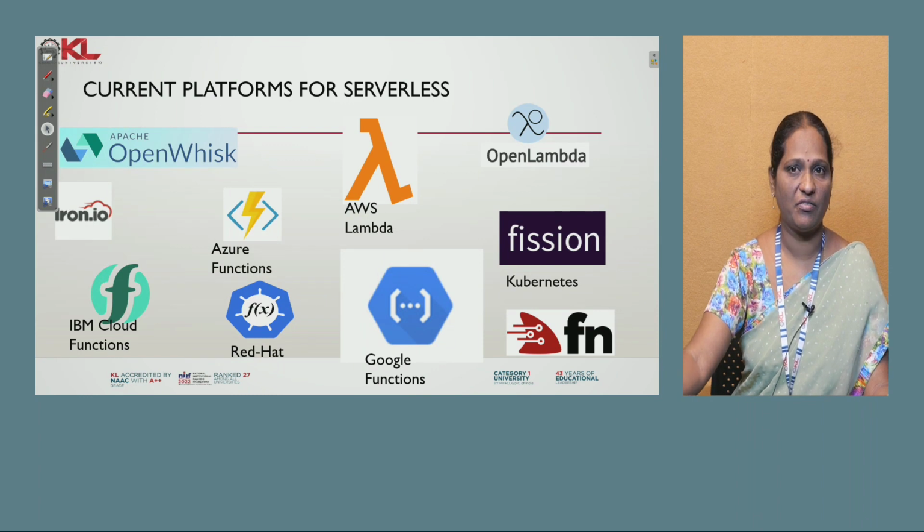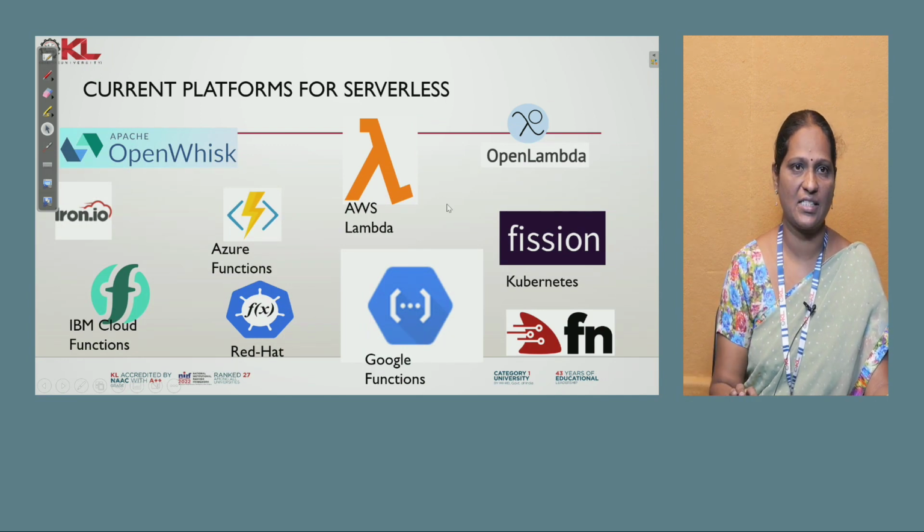And what are the current platforms for serverless? These are the current platforms where serverless services are used. You have AWS Lambda, Kubernetes, Google Functions, Red Hat, IBM Functions. These are all the services that can run over serverless platforms. Here a serverless database is also there, and a serverless compute service also. For serverless database, we can say DynamoDB and Amazon Aurora. For serverless compute service, the best example is AWS Lambda. These are other different cloud services that can run over a serverless service.